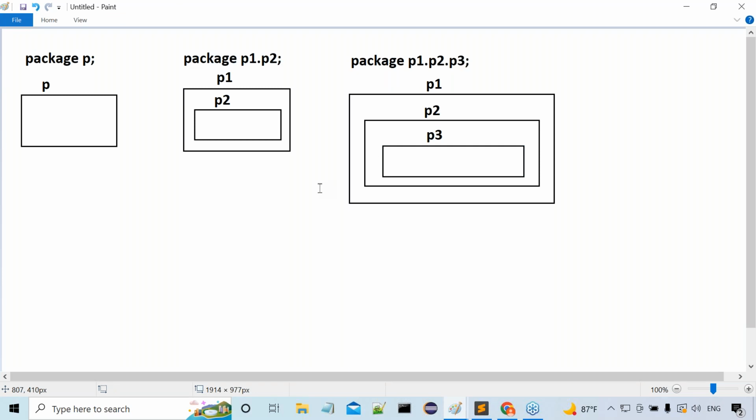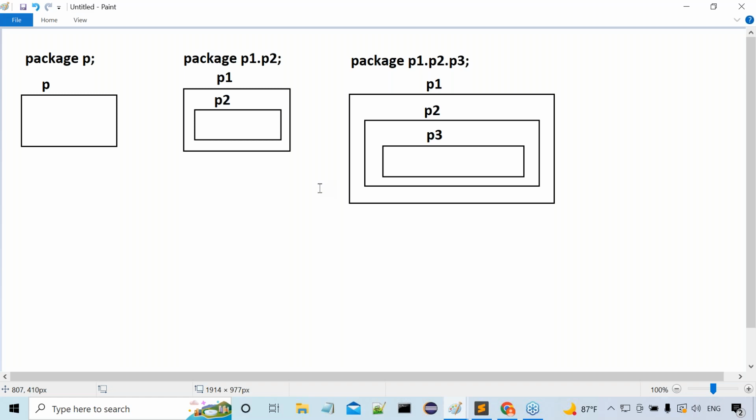Is it very simple to declare the packages or not? How are we able to declare the package now? Package name, where the package name may be a single name or the combination of parent package name and child package name with the dot separator.